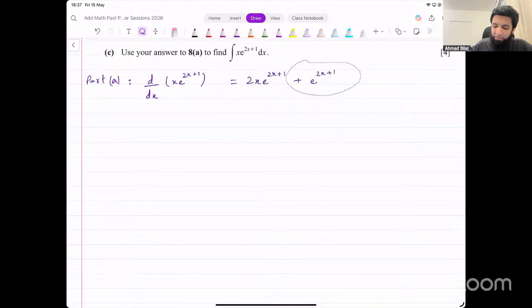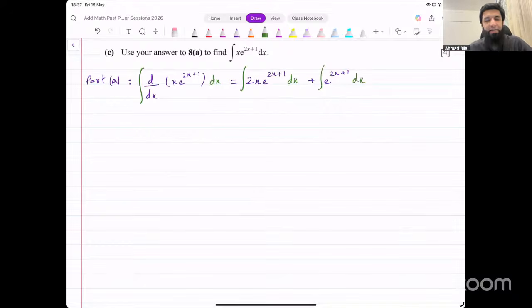Integrate both sides with respect to x. The whole equation you integrate with respect to x. Okay? Achha, now what happens on the left side? Integration and differentiation, they are reverse of each other, they are opposite of each other, so they get eliminated, right? And on the left side, we're just left with x e raised to power 2x plus 1.